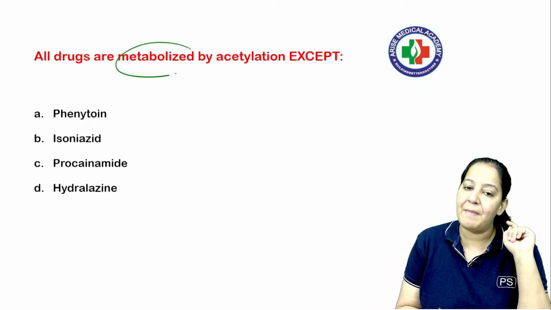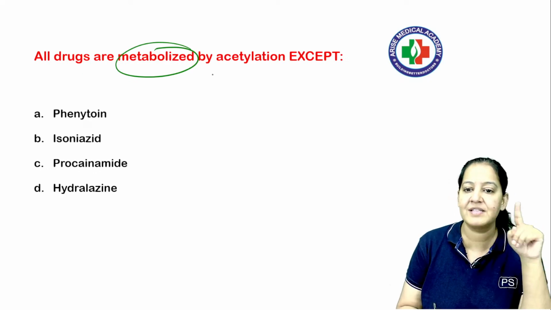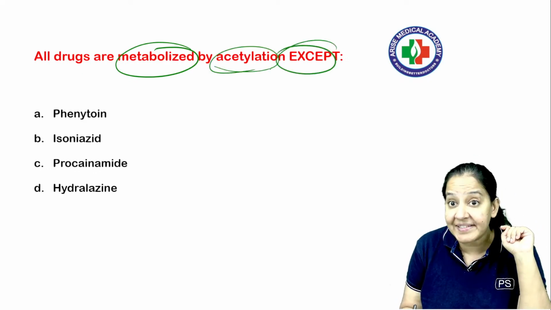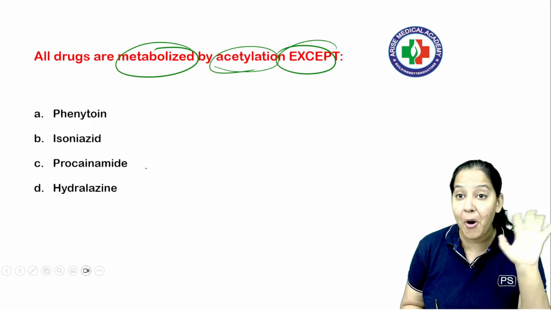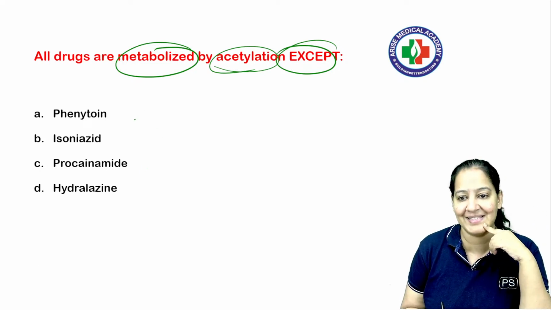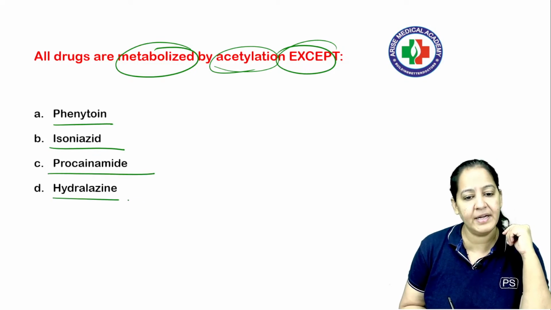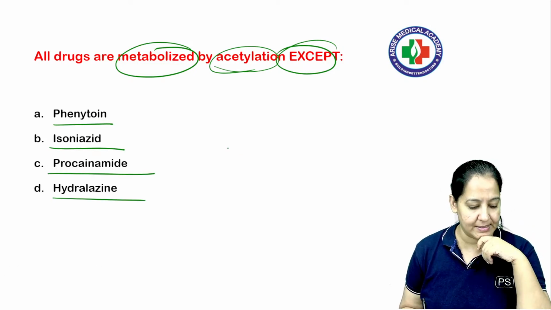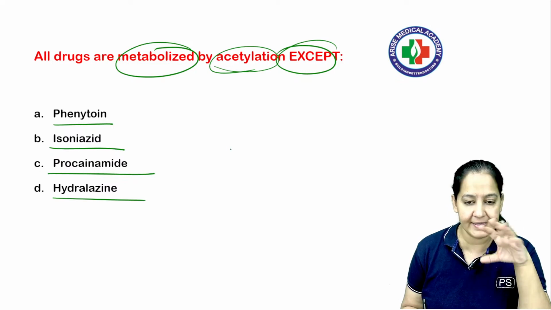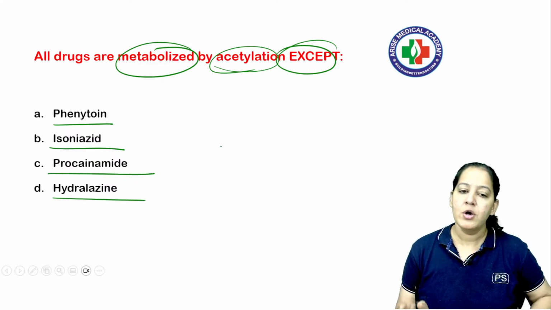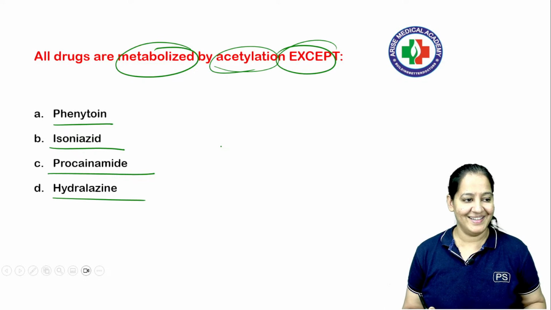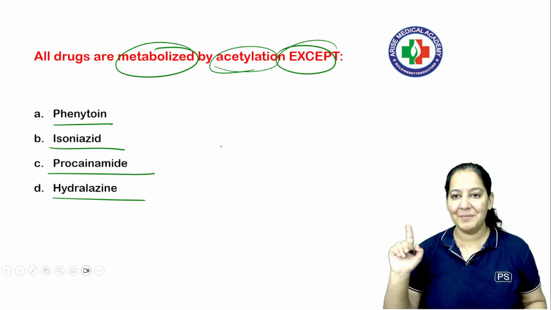The next question is based on metabolism now. All the drugs are metabolized by acetylation except. So which of the following drugs is not metabolized by acetylation? Is it phenytoin, isoniazid, procainamide, or hydralazine? So what is the correct answer? You have to understand the metabolism now. So can you give a guess? Which drug is not metabolized by acetylation?